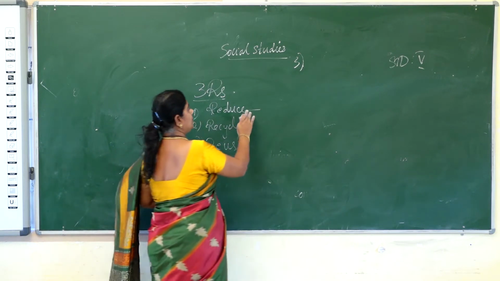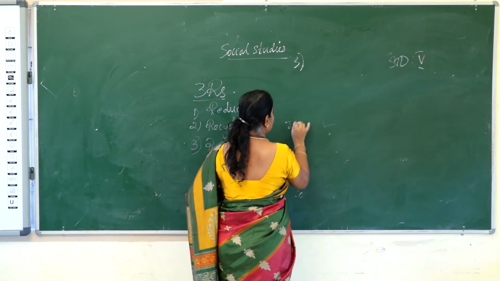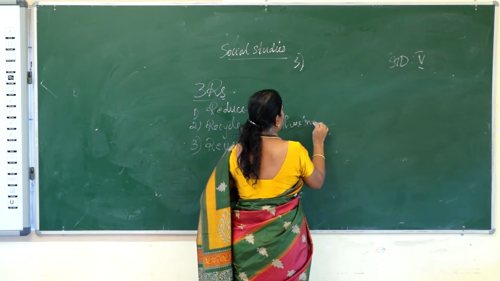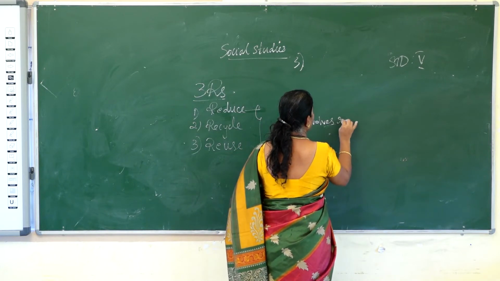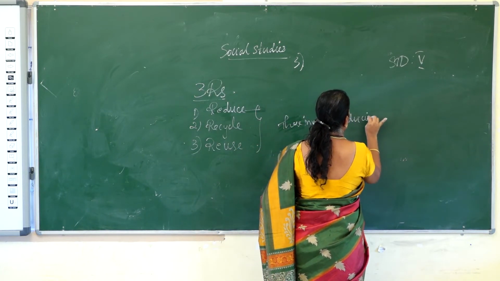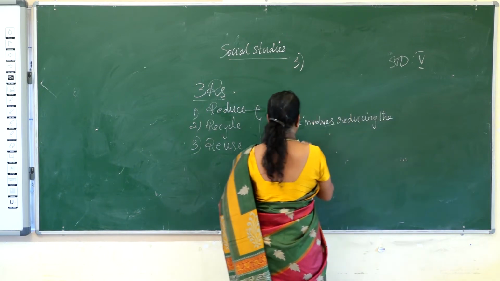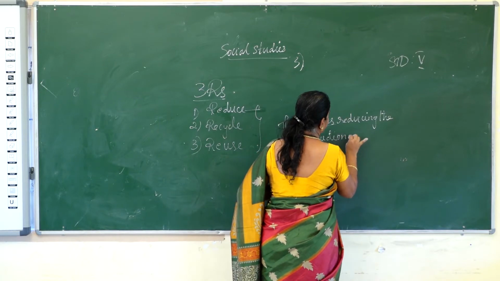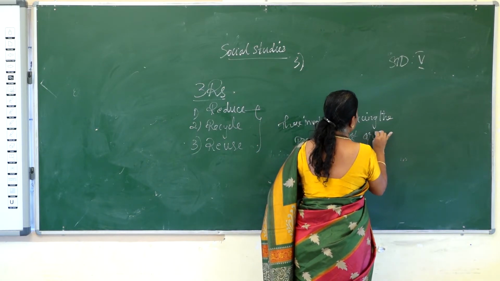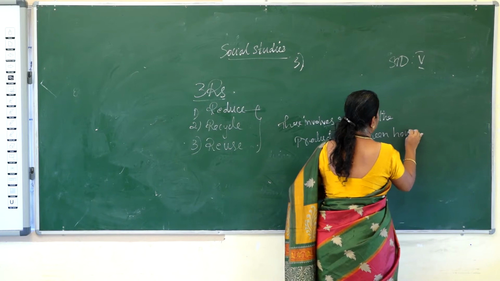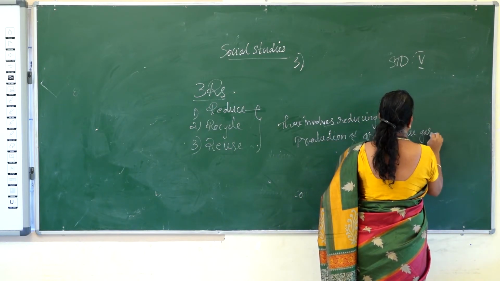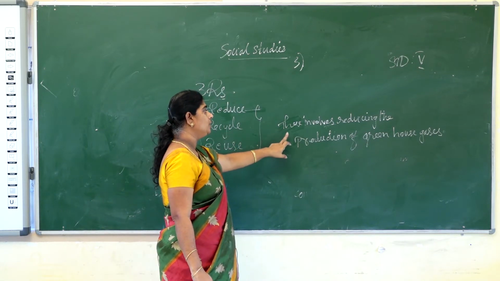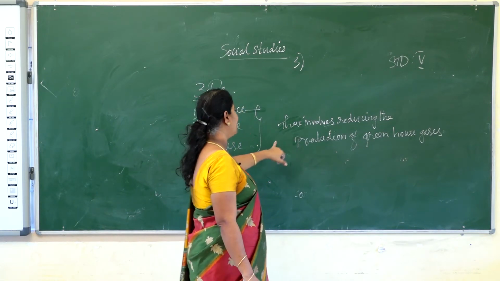These involve reducing the production of greenhouse gases. So, if you adopt these 3, they will help in reducing the production of greenhouse gases.